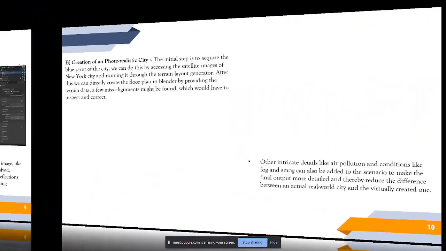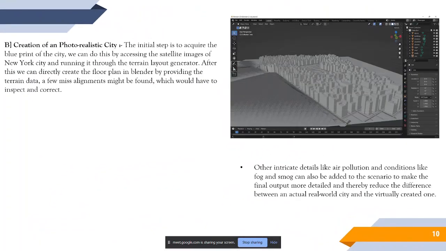Now, for the next simulation, we are trying to replicate an actual city. This is the second part of the virtual world that we were talking about, where we replicate an actually existing location on the face of the planet. This is one part of the New York downtown city. As you can see, this is the Central Park, the Hudson River.